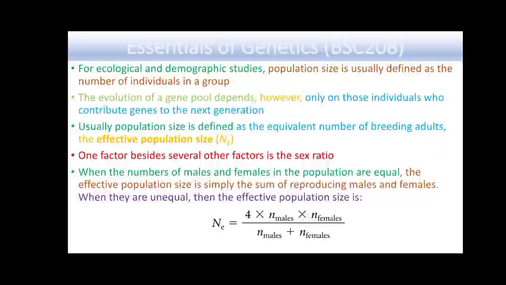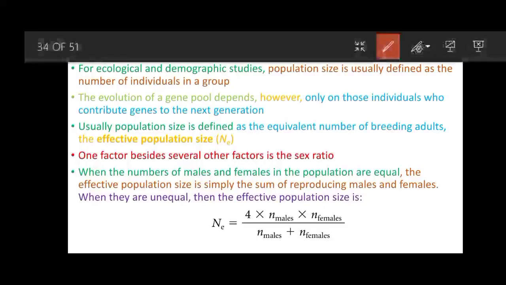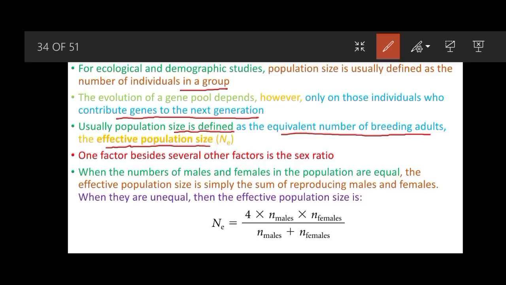For ecological and demographic studies, population size is usually defined as the number of individuals in a group. The evolution of a gene pool depends, however, only on those individuals who contribute genes to the next generation. So usually population size is defined as the equivalent number of breeding adults, and this is known as the effective population size, indicated by Ne.